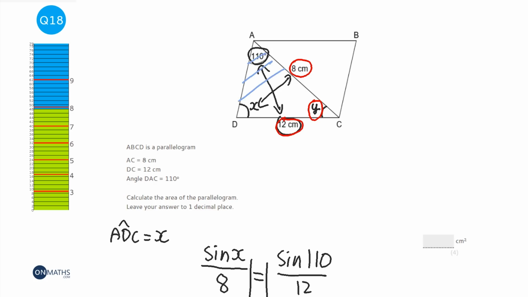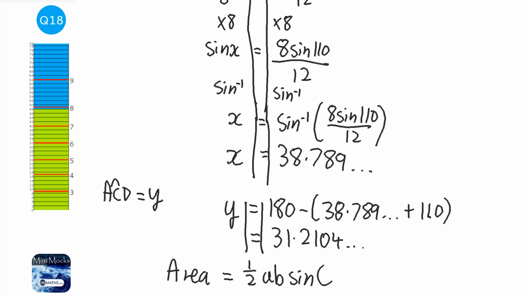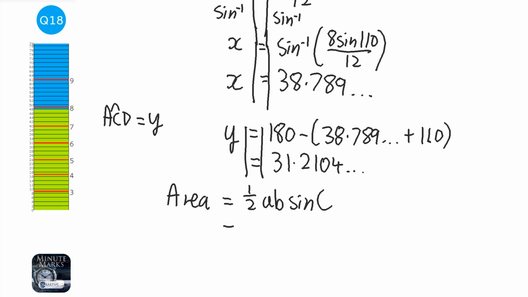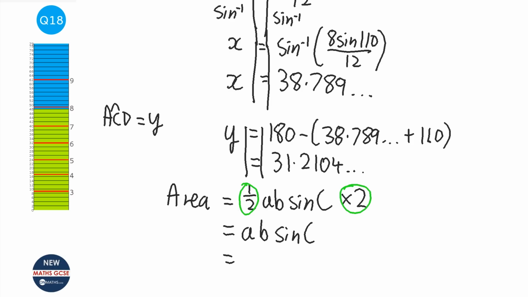We've got a triangle here, and then an identical triangle here, and it is identical because the diagonal of a parallelogram cuts it in half exactly. So we also need to times this by 2. The half and the times 2 will cancel, so it's just going to equal AB sine C.